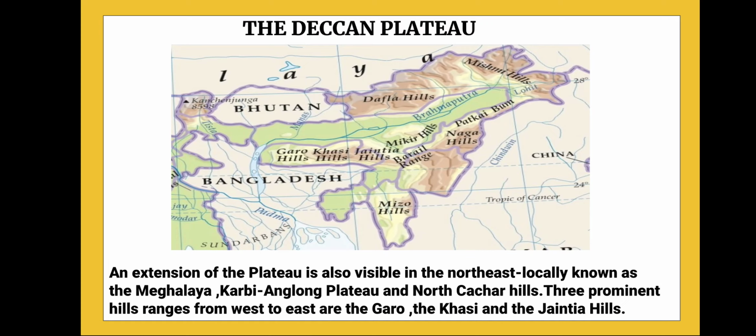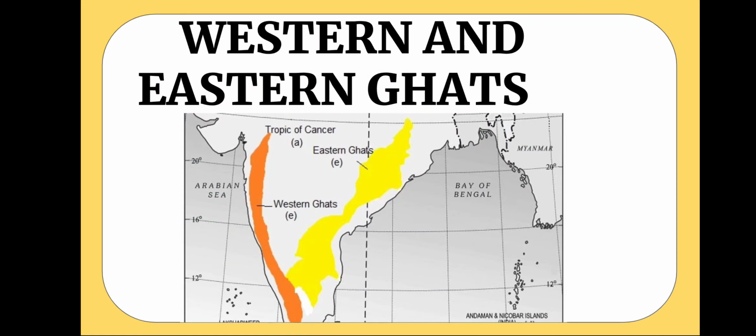So these are the part of which plateau? The Meghalaya, Karbi Anglong Plateau, and North Cachar Hills. And these are the extension of the Deccan Plateau.